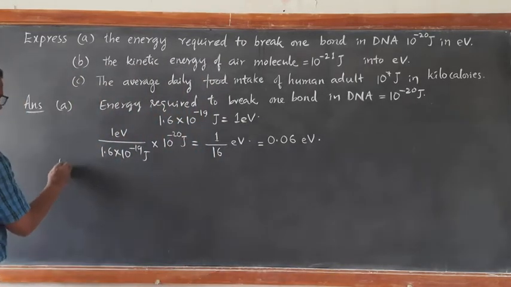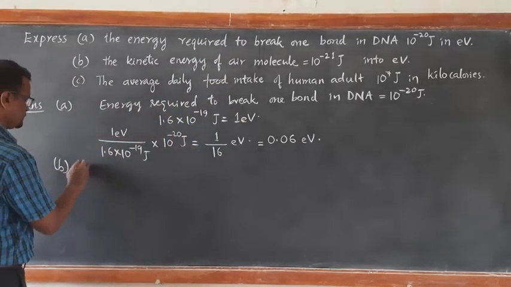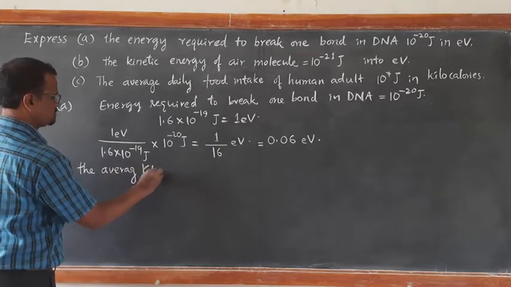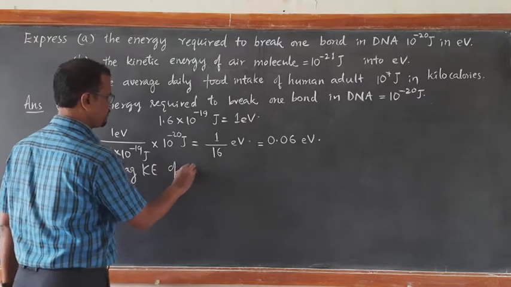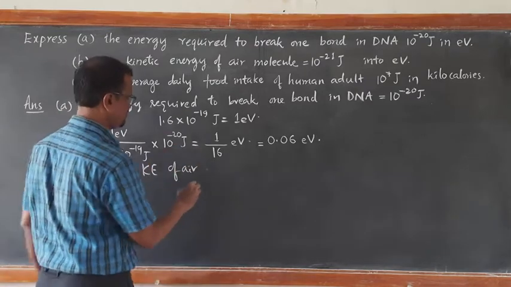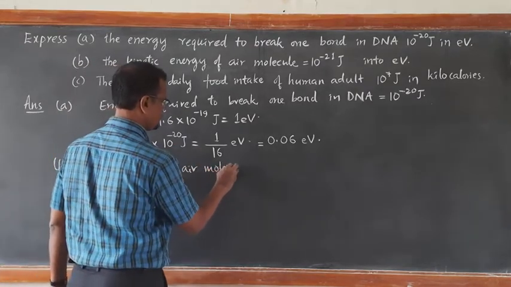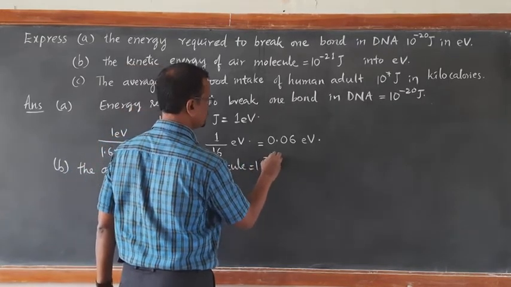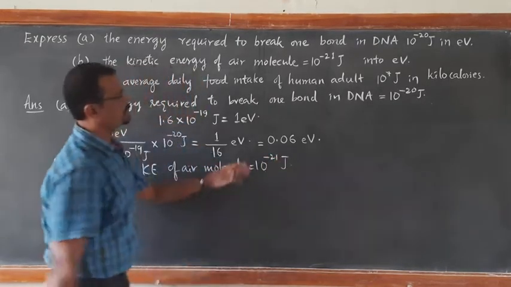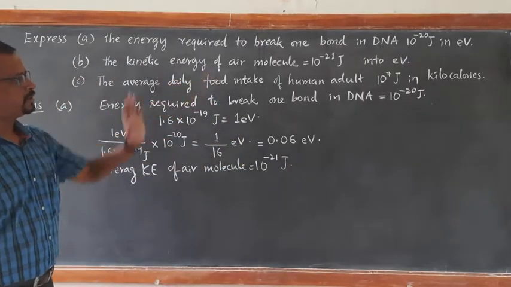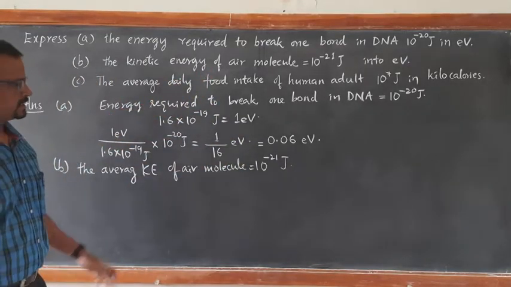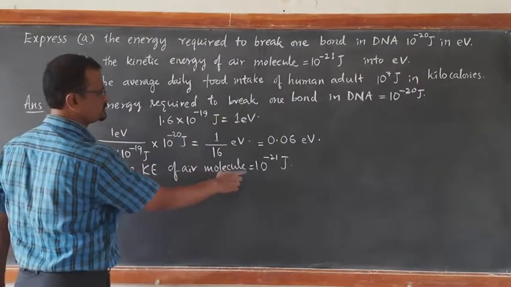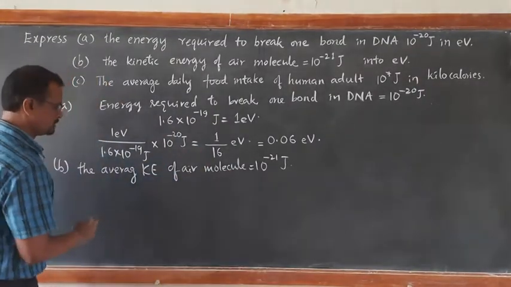Similarly, B, the average kinetic energy of an air molecule is estimated to be 10 to the power of minus 21 joule. So these are the practice for conversion of joule into different units of energy, in this case electron volt. So the average kinetic energy of an air molecule is 10 to the power of minus 21 joule.